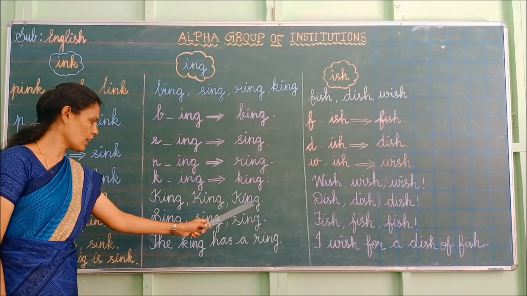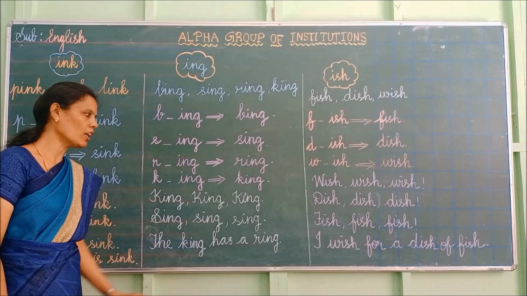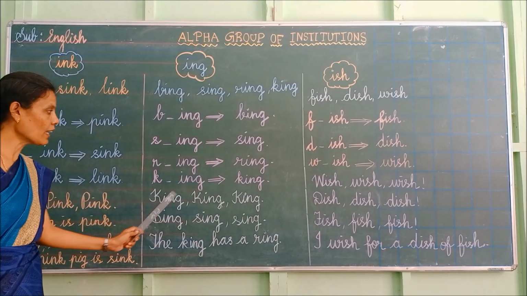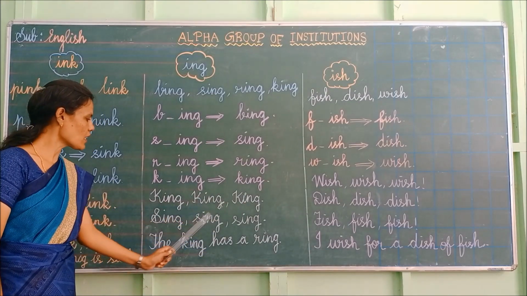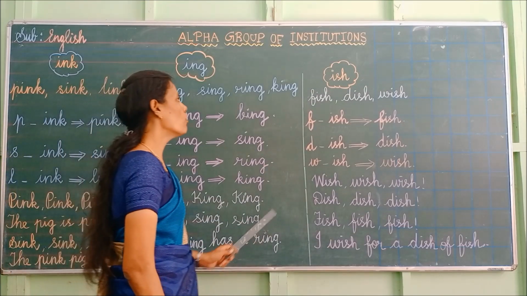King, king, king. Sing, sing, sing. The king has a ring. One more time. King, king, king. Sing, sing, sing. The king has a ring. Next we'll go for ish.